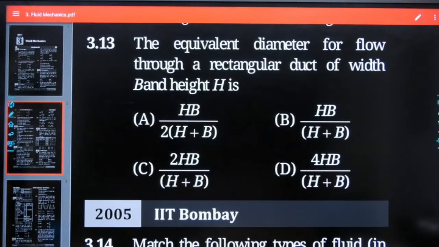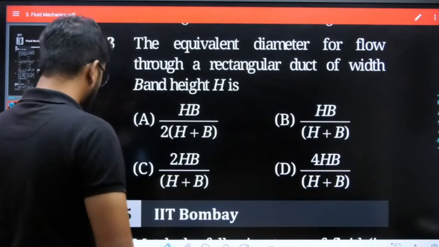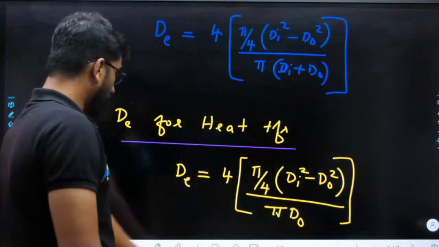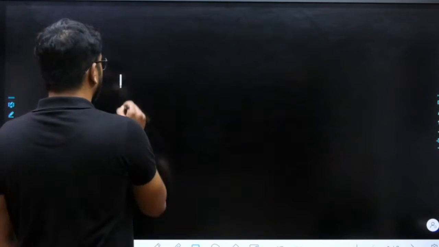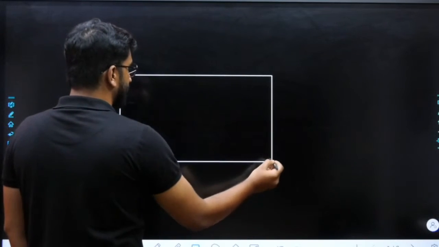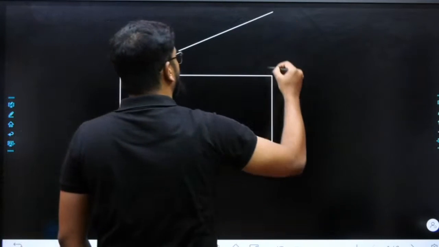So let us see what will be the value. Right, let us see what will be the value. They are asking about rectangular duct. Width is B and height is H. So how can we draw a rectangular duct? Right, so what is the meaning of rectangular duct? Rectangular duct is like this. This is a rectangle. Now we can say rectangular duct means ऐसे होगा.